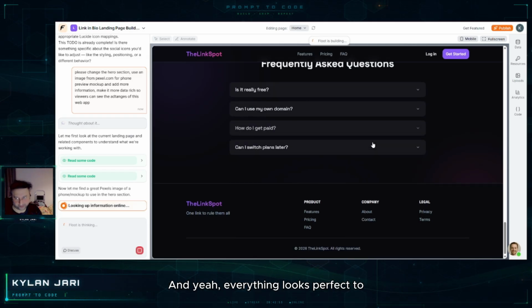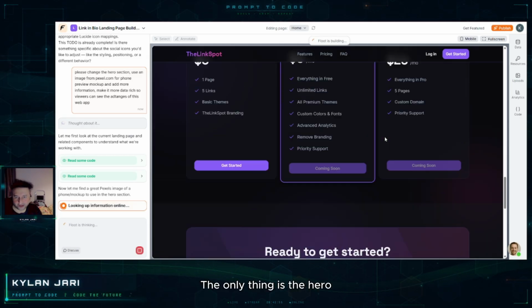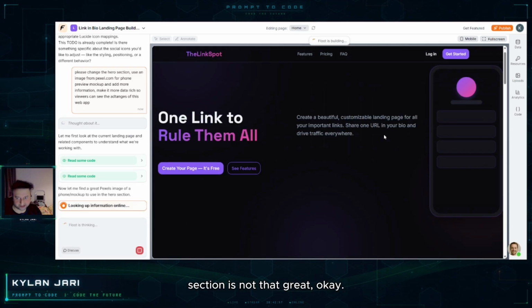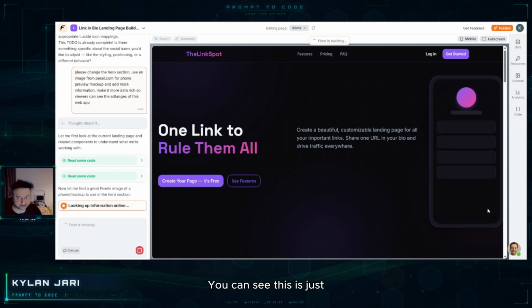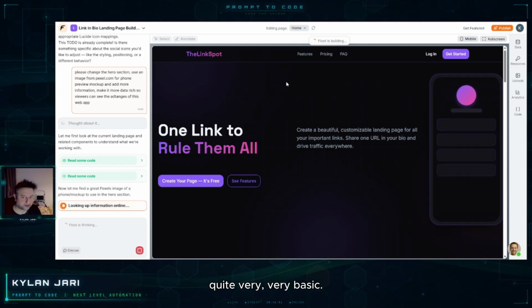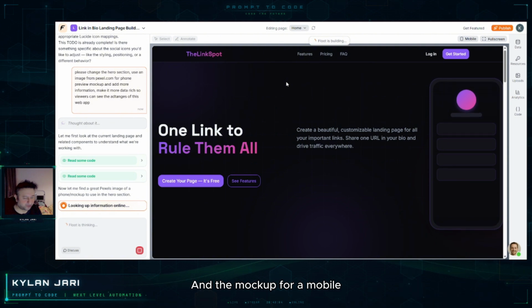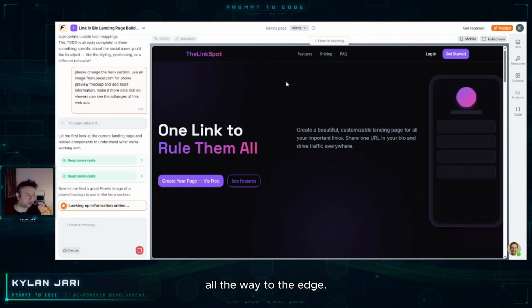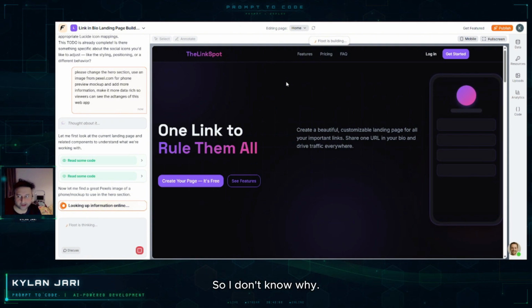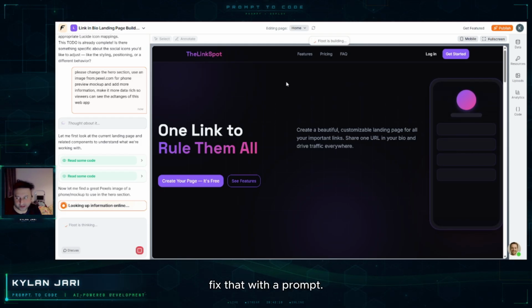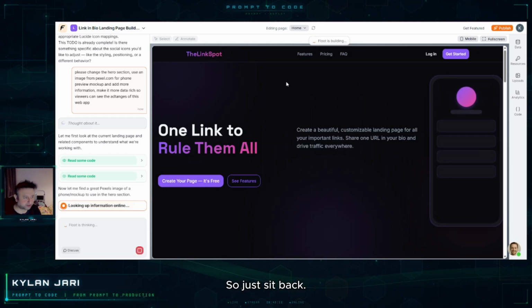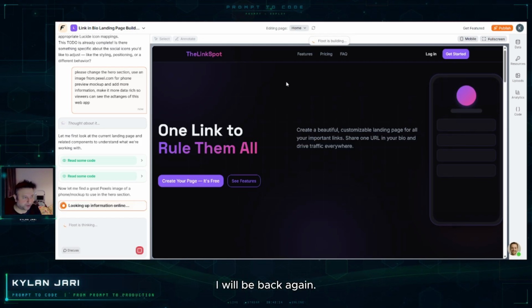The only thing is the hero section is not that great. As you can see, it is quite basic, and the mockup for a mobile phone for some reason is going all the way to the edge. So I don't know why, but of course we have to fix that with a prompt. So just sit back. I will be back again.